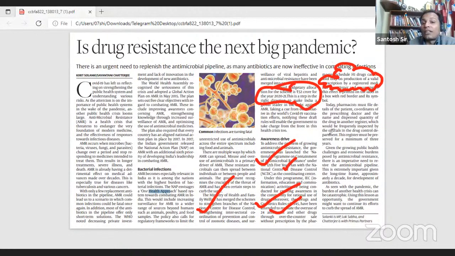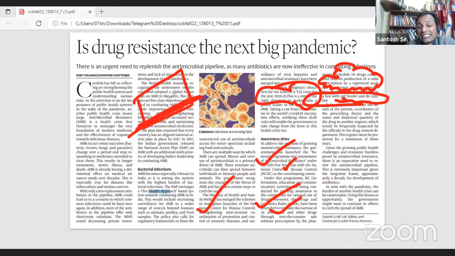Then one more point is very important: the red border campaign or red line campaign. These drugs which cannot be sold without prescription have a red border or red line. It is also called the red line campaign or red border campaign for rational use of antibiotics. Rational use of antibiotics, and even in animal husbandry and plants, everywhere we have to use this One Health approach.